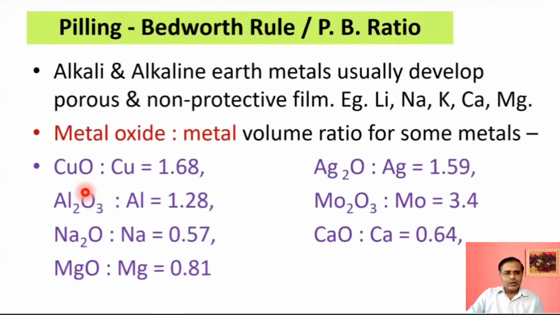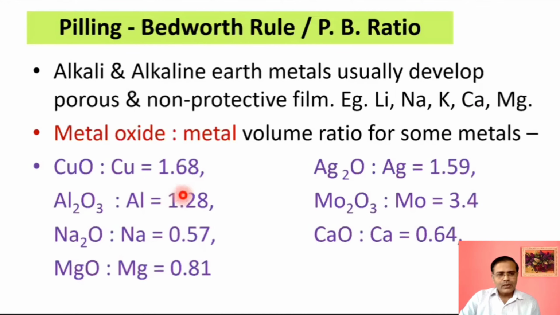So we can have some molecules at a glance, which are having the respective metal oxide. We can say the PB ratio for copper oxide to copper is 1.68, that is metal oxide to metal consumed. This may not be asked, because questions like what is the ratio for copper oxide to copper or calcium oxide to calcium are not expected in the examination. But what type of metal oxide is formed, whether the PB ratio is less than 1 or more than 1, can be asked, and that can be predicted from the nature or types of metal oxide film.